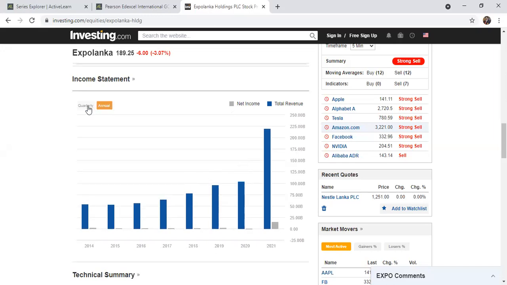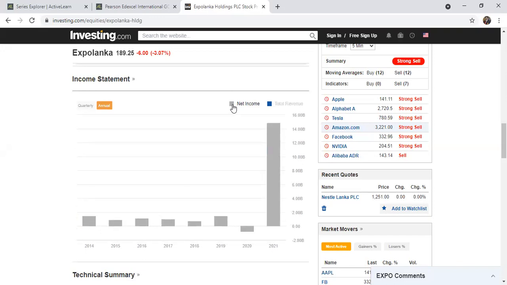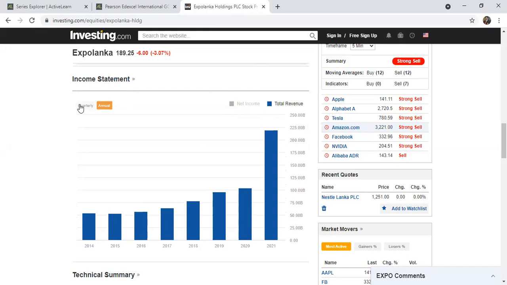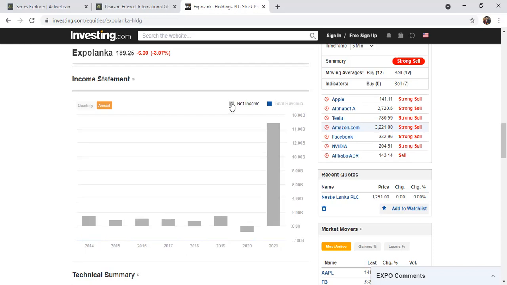Investors can speculate about their net income. Net income is their profitability. Look at this: in 2020 they made a small loss, and look at 2021, a huge profit of 14 billion, right? Looking only at total revenue, the quarterly revenue and the annual revenue, there's a huge growth in their annual revenue. So people can forecast: if 2021 is like this, what about the next year? So we speculate and look at the profitability, especially the high profitability.